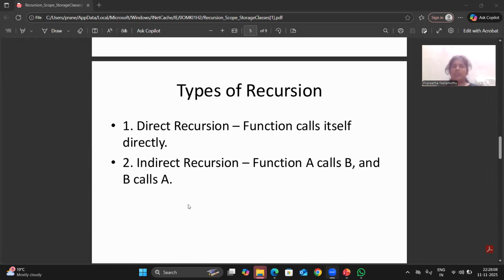Types of recursion: direct recursion and indirect recursion. In direct recursion, the function calls itself directly. In indirect recursion, function A calls B and B calls A.